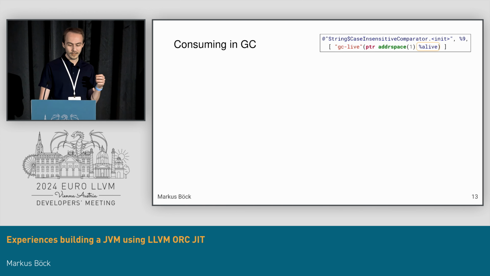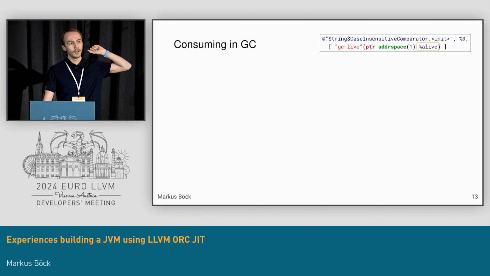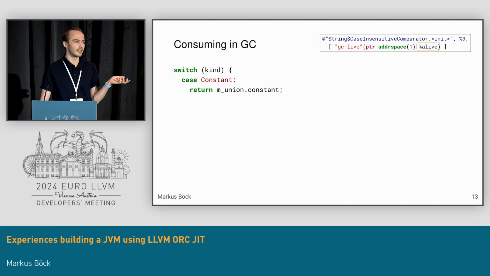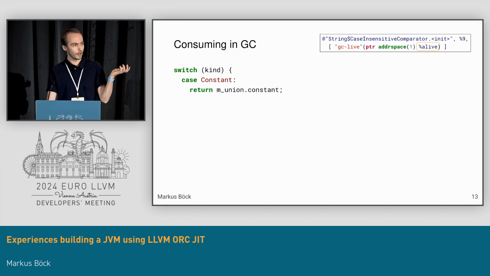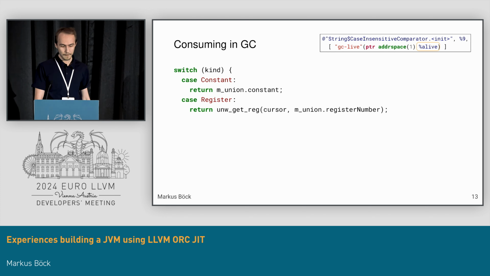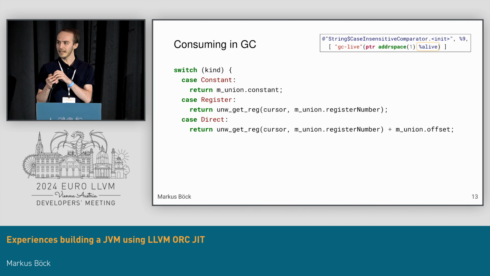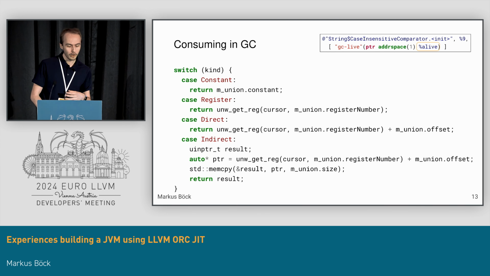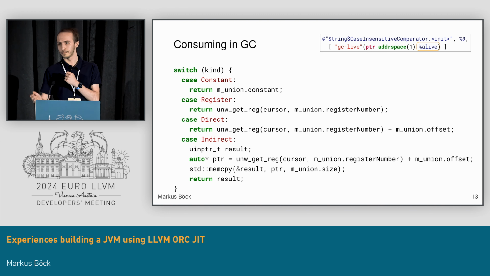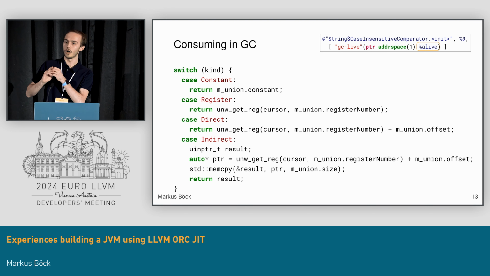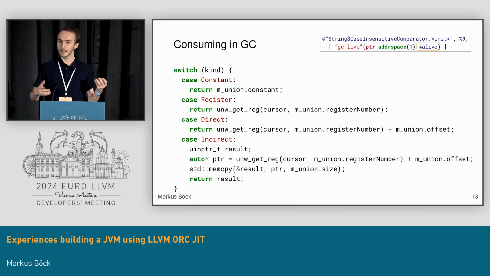And consuming these now at runtime, when we do stack unwinding, there's 4 different kinds of location where our reference may be. Either it's a constant, this is rather rare, but it could be a null pointer that LLVM through optimization found out. It could be in a callee saved register. It could be a direct pointer. This means basically it's a stack allocation, so this doesn't actually occur in our Java case. Or it's indirect, meaning that the reference has been spilled to the stack and we need to read it from the stack. Writing is similar. We can do this all with LLVM libunwind, since this is basically the same unwinding mechanism that C++ exceptions work with.